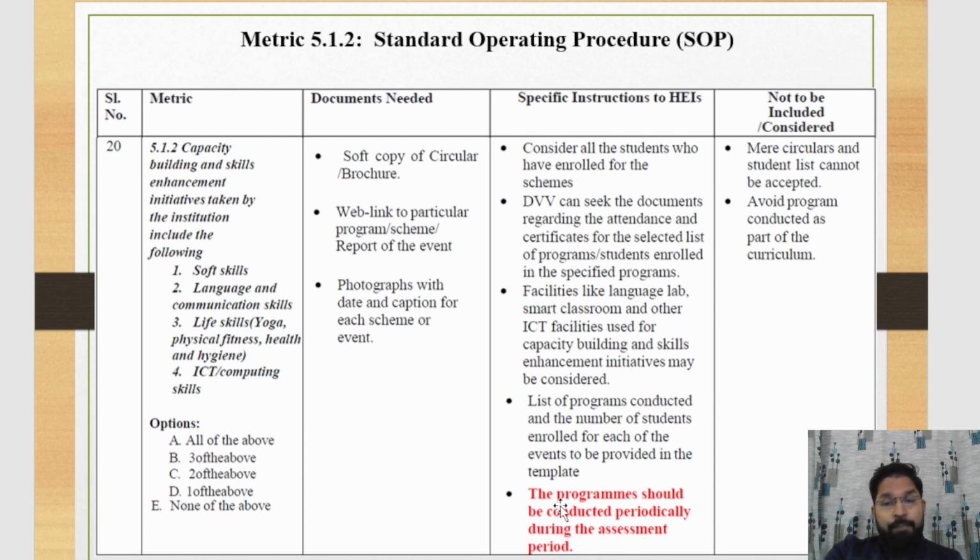And the program should be conducted periodically during the assessment period. Means if you claim any program, then the program should be conducted during the assessment period, means 1st June to 31st May, and the program should be conducted during that period.